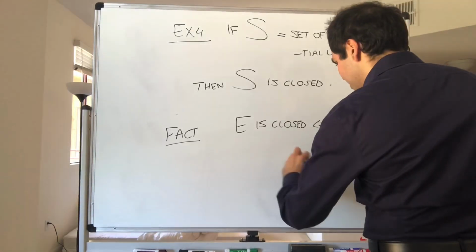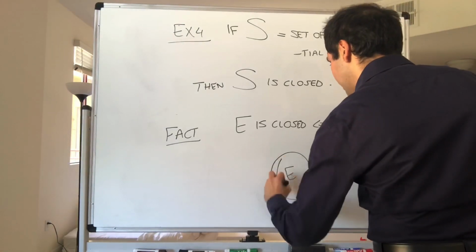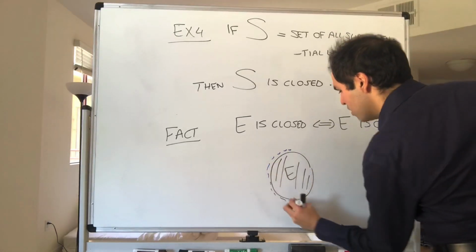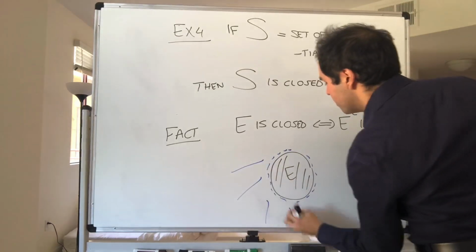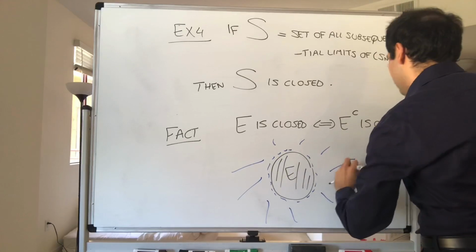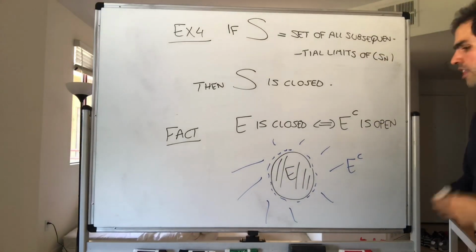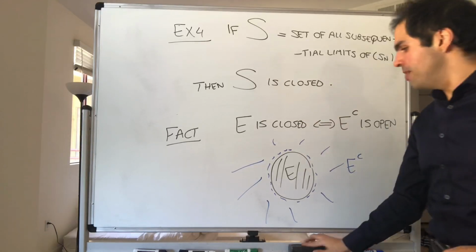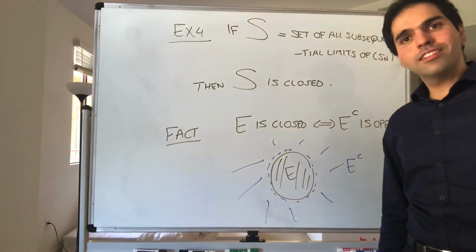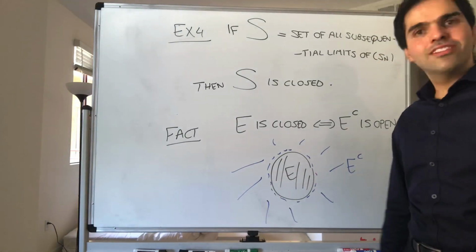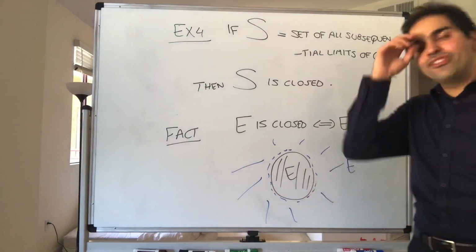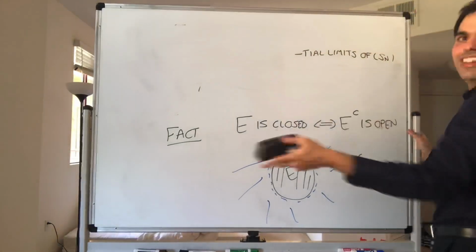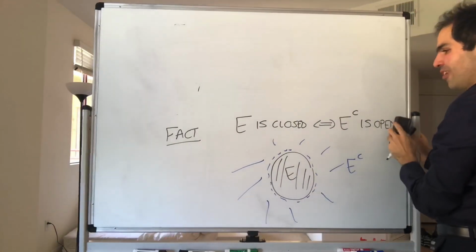So for instance, here, let's take this closed set E. This is equivalent to showing that the complement, E complement, is open. So they're equivalent, in fact, in topology. That's how you define closed sets, saying that the complement is open. And let me prove this, and feel free to skip to the rest of the video if you're not interested or if you don't have time in my class. But by the way, I might ask that on a homework problem, so it might be worthwhile to watch this.